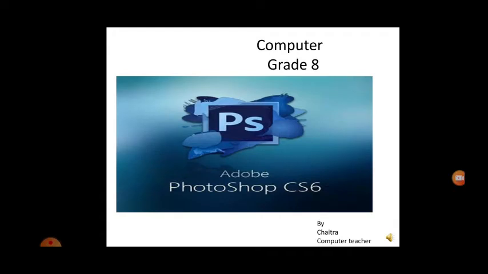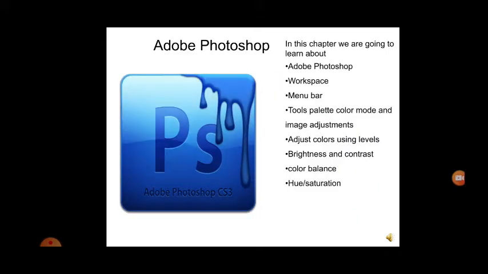So in this class we are going to learn about Photoshop CS6, that is Adobe Photoshop. It's software released from Adobe Systems. In this chapter we are going to learn about Adobe Photoshop: what is Adobe Photoshop, then workspace, menu bar, tools, palette, color mode and image adjustments, adjusting colors using levels, brightness and contrast, color balance, hue and saturation.